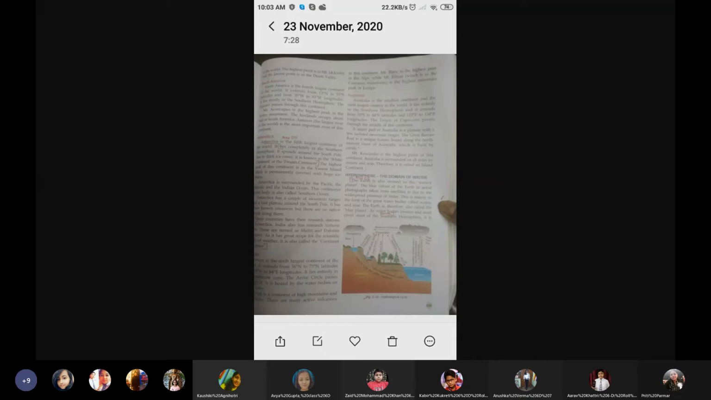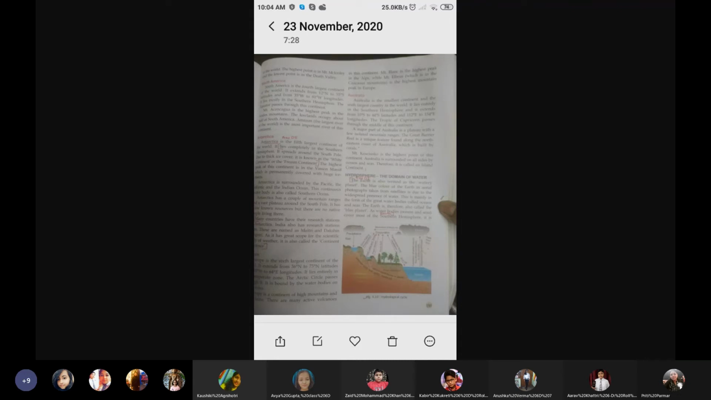Many countries have their research stations in Antarctica. Since it is snow covered, they have their geographical stations here. Many countries have occupied, not exactly occupied, they have built their research stations here. Now, India also has research stations here. These are named Maitri and Dakshin Gangotri. Please underline the two research stations which India has in Antarctica. They are known as Maitri and Dakshin Gangotri. Dakshin is south, and Gangotri, the river Ganga originates from the glacier Gangotri.